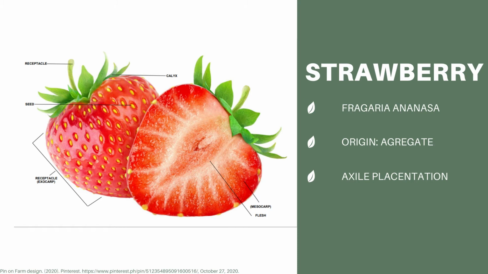Aggregate fruits consist of several separate carpels of one apocarpous gynoecium. The fruit of a strawberry is called an accessory fruit because the fleshy pulp is derived from the receptacle of the flower. It is also an aggregate fruit because it consists of numerous small achenes that develop from an apocarpous gynoecium. Strawberry is a false fruit. In false fruits, thalamus and other floral parts also show proliferation along with the development of the ovary wall. The edible part in strawberry is thalamus.